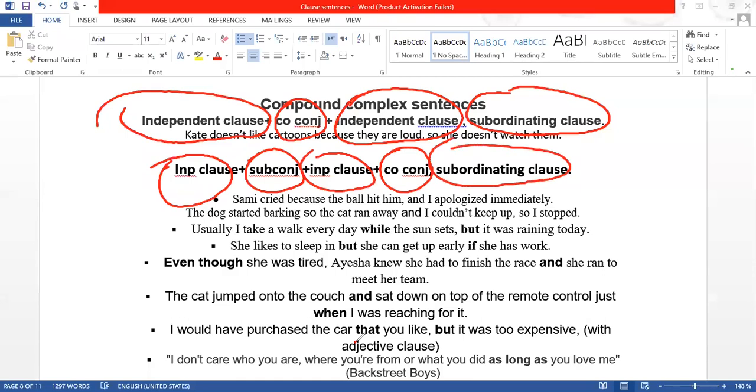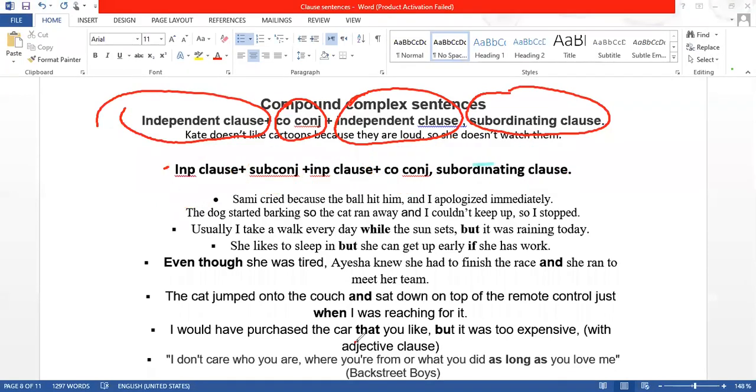So remember, whenever you want to learn grammar, whenever you read, there are times that you understand the meaning of the sentence. But if you cannot make a sentence like that, it means you don't know the structure. So try breaking those structures into different parts. If you can do that, you can make other sentences. Like for example, the first one, Sami cried. So if you see, this one is just one clause.